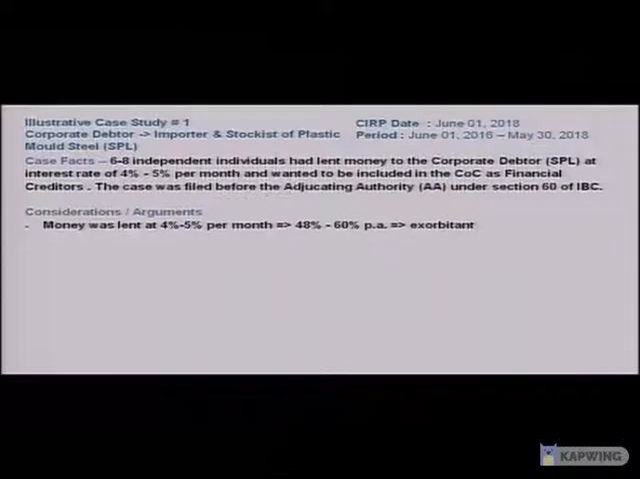First, the money was lent at 4% to 5% per month, which translates effectively to 48% to 60% per annum. Now, if you were to consider the prevailing market rates in India at the time, even at the highest bracket of personal loans, the rate would be exorbitant or extremely high as compared to, let's say, 18 to 20%, which is the going rate, even on a higher side. So we see that the rate being charged by these individuals was almost 3 times the market rate, even in the highest bracket. So definitely the payments being made by the corporate debtor were exorbitant.